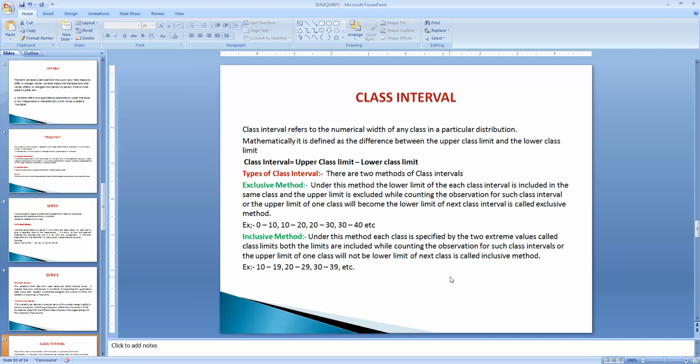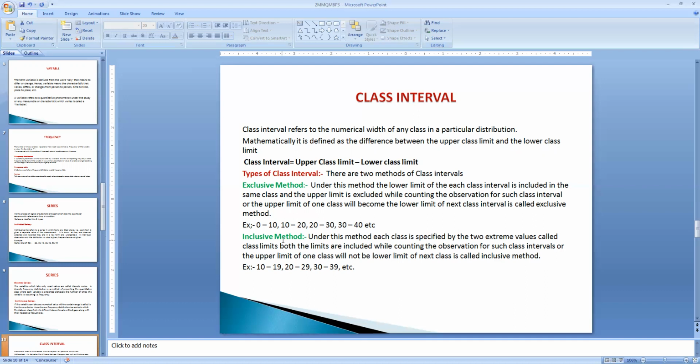In the case of class intervals, we see the difference between two class limits. One will be the upper limit, another will be the lower limit. For example, here we can see 0 to 10, where 0 is the lower limit and 10 is the upper limit. In this manner, the difference between the two limits is called the class interval.